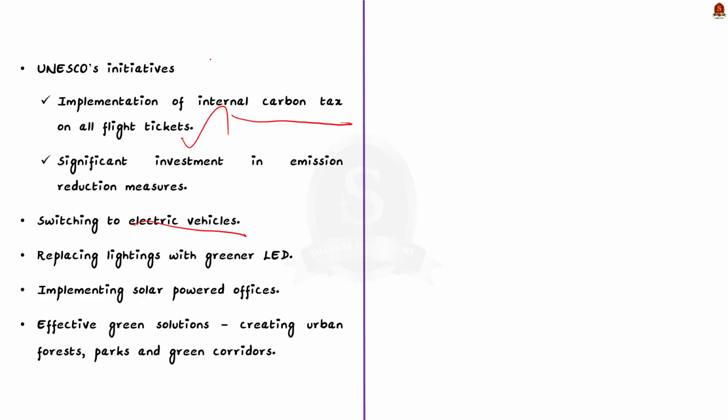Some other activities including switching to electric vehicles, replacing lighting systems with greener LED, and implementing solar powered offices would also help India to combat air pollution. Apart from this, following effective green solutions like creating urban forests, parks, and green corridors can also help the government to reduce air pollution. That's all regarding this news article. With these learned points, let us move on to the next news article discussion.